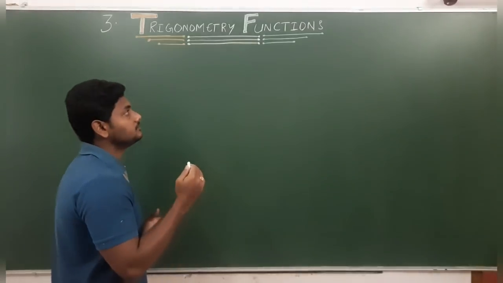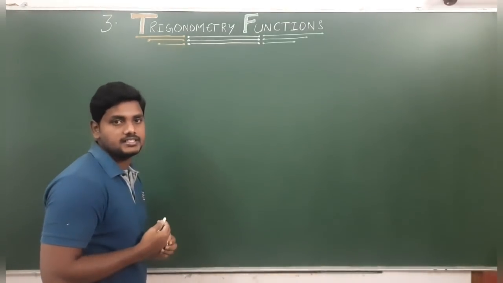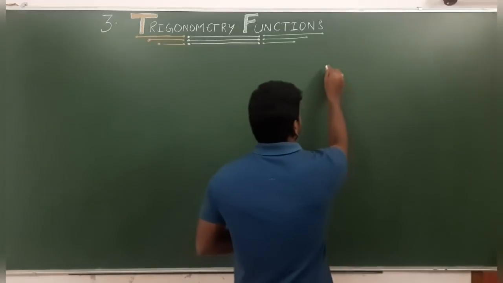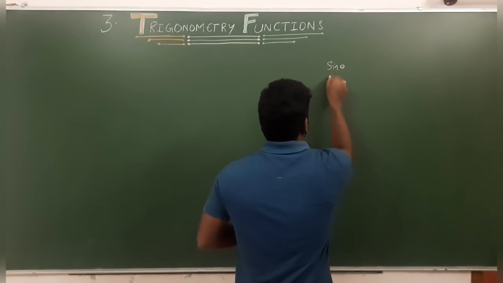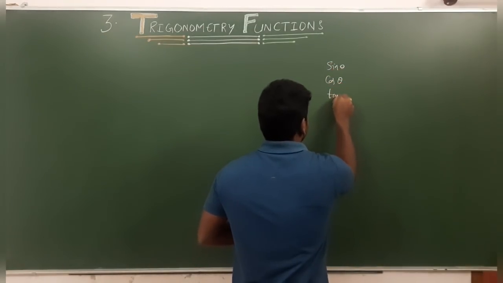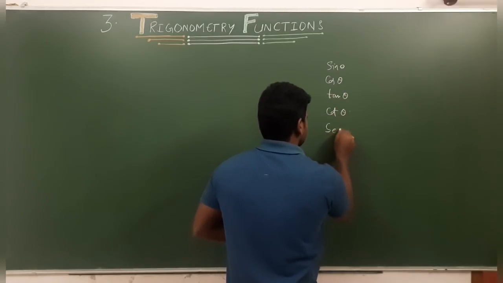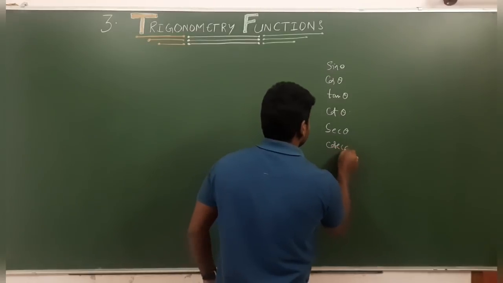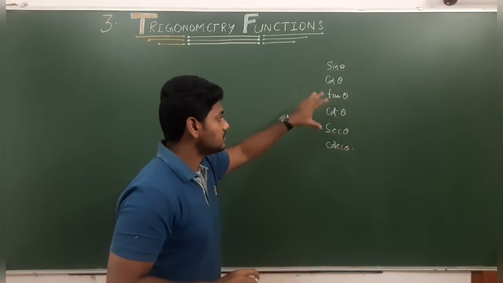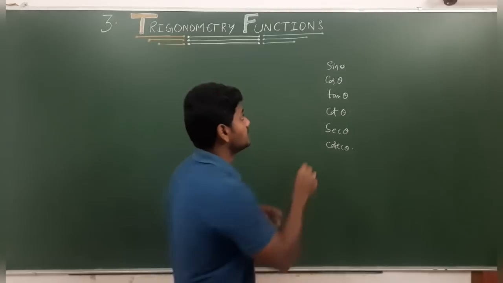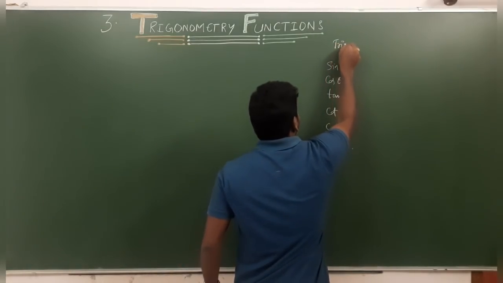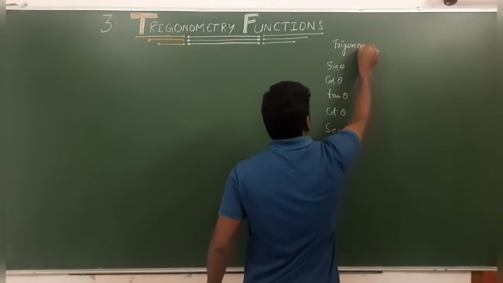As you have discussed in earlier classes like class 10 and class 11, you might know all these: sin theta, cos theta, tan theta, cot theta, secant theta, cosecant theta. So these 6 trigonometric functions we will generally consider as trigonometric ratios.